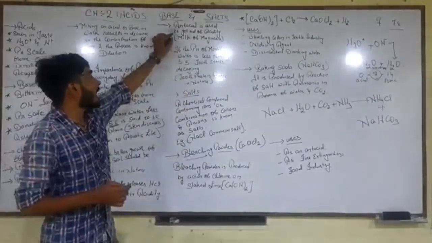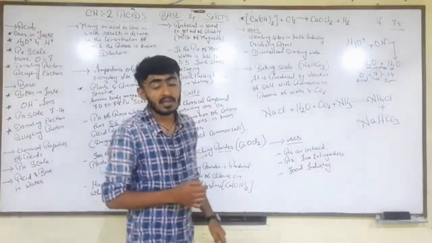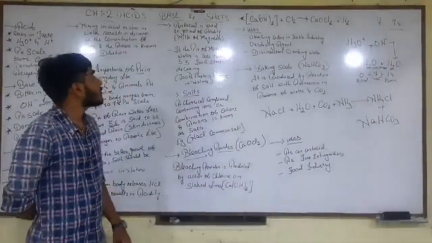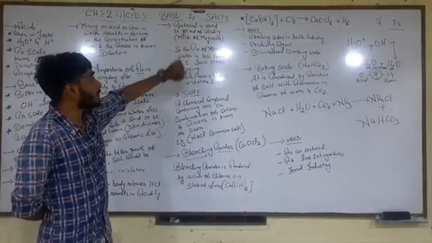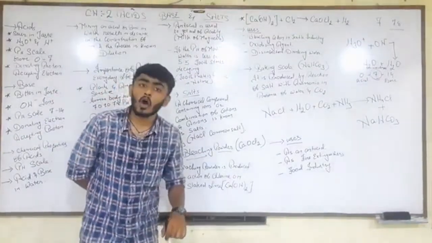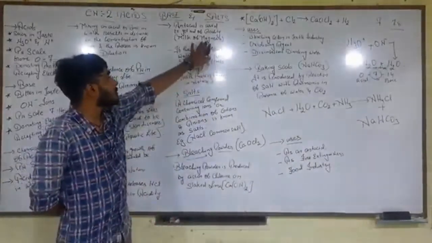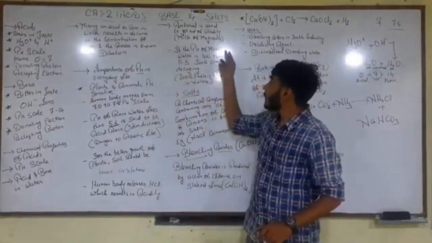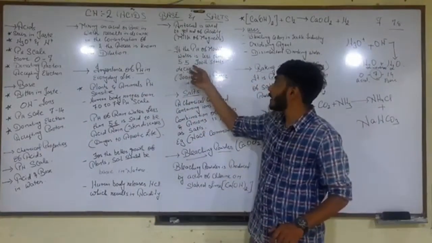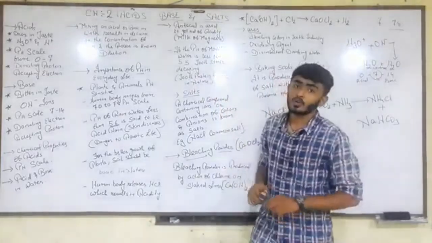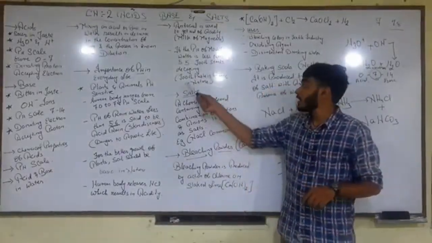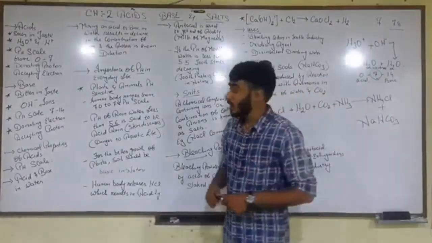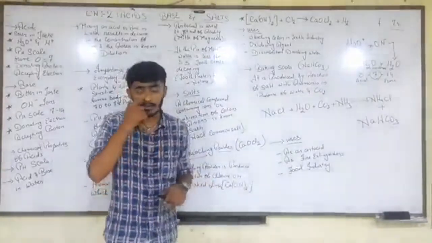Remember, the word antacid stands for anti-acid. The name of one of the medicines is milk of magnesia. The next thing we learned was that if the pH of mouth water is less than 5.5, tooth starts decaying, and so toothpaste is always basic in nature.